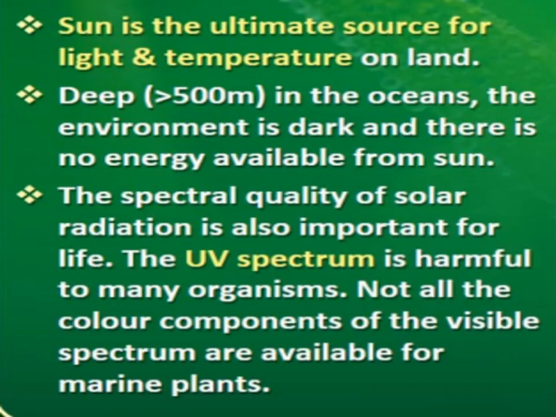Not all spectrums of light are available because only some spectrum of light can penetrate the ocean. So all the organisms of the ocean are adapted to survive according to that light spectrum only, right?